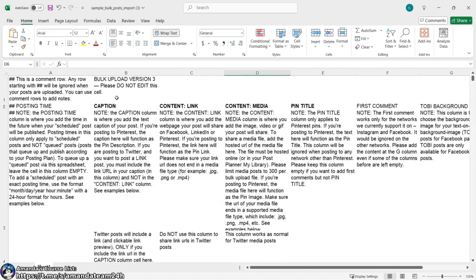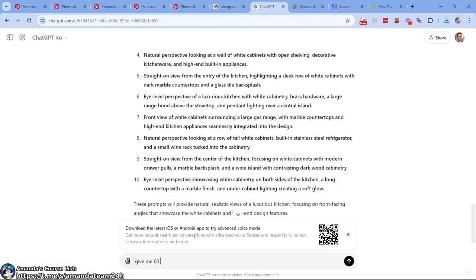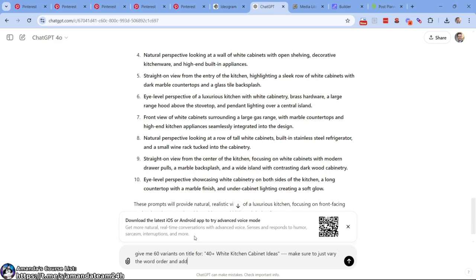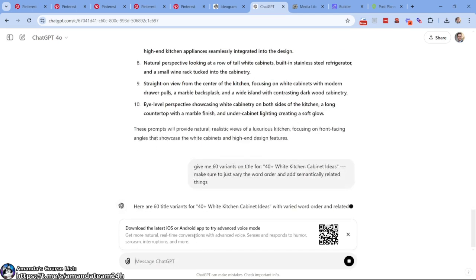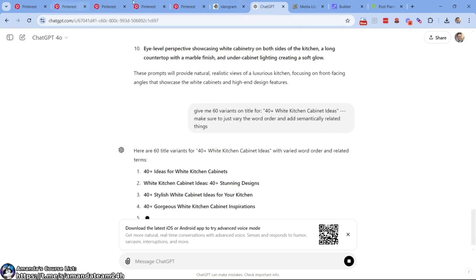So what we need to do now is have ChatGPT, to a degree, drum up the caption, the link, media, and title. So coming over here, give me 60 variants on title for this. 40 plus white kitchen cabinet ideas. Make sure to, I don't know, just vary the word order and add semantically related things. Now, what we should do is go to Pin Clicks, right? So we'll let this cook.